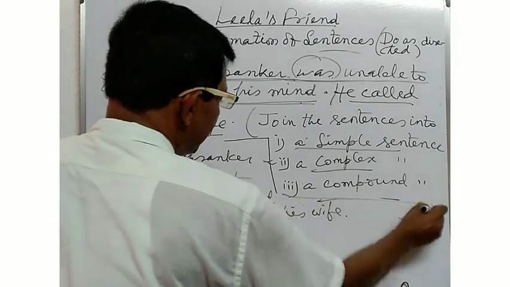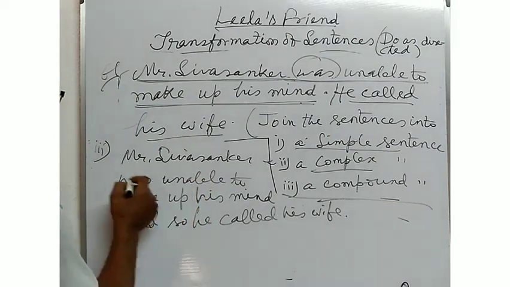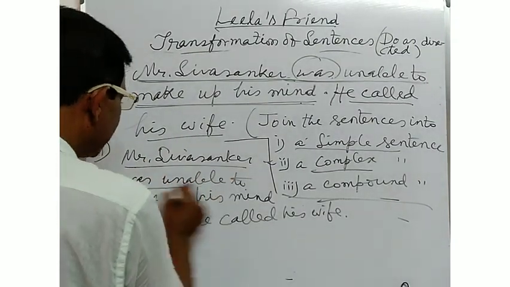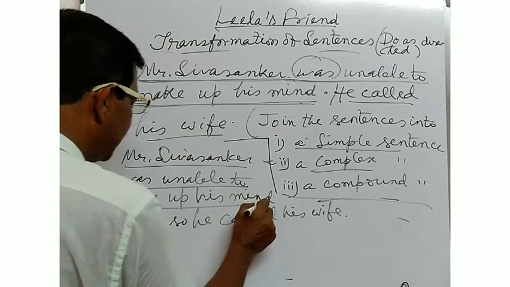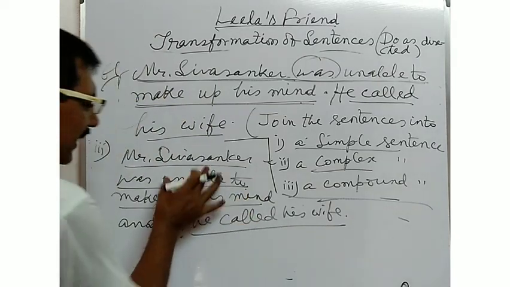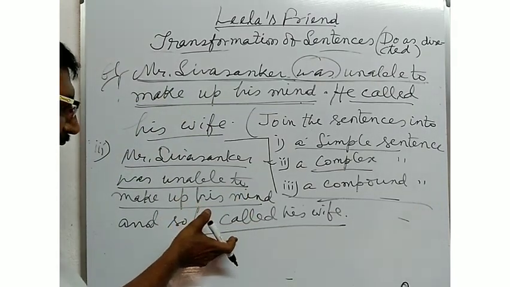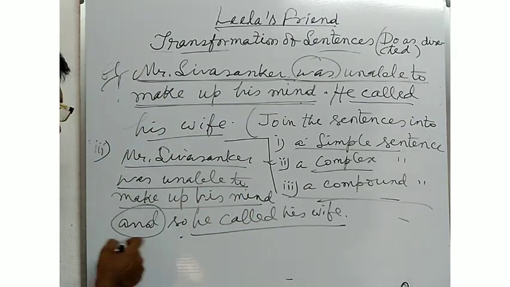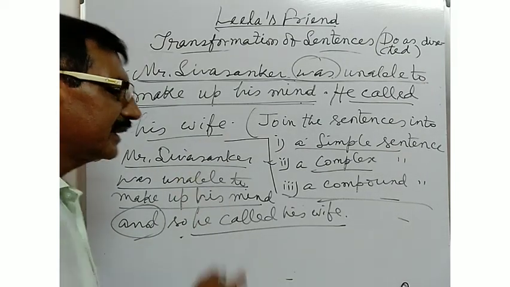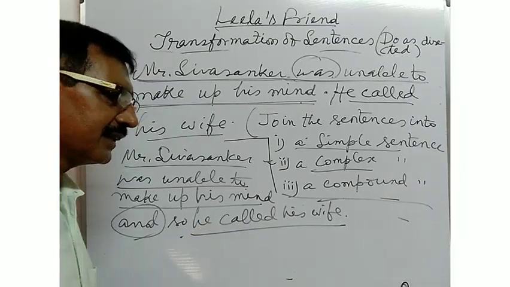In this way, if you join the sentences into a compound sentence by using two main clauses, these are the two main clauses or principal clauses combined by the coordinating conjunction, and in this way you can join the sentences into a compound sentence.